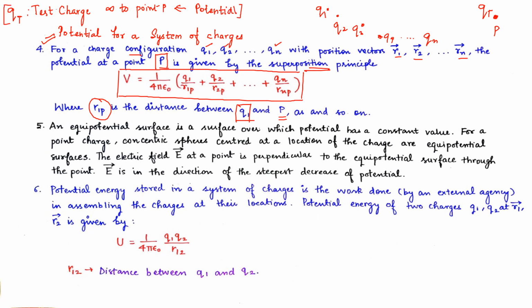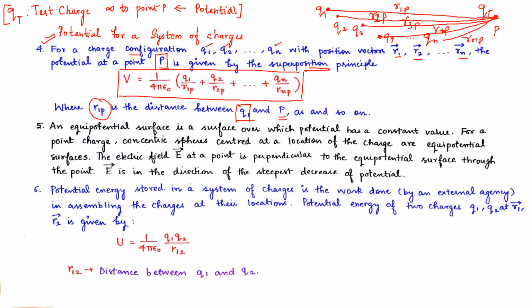From this point, the distance of q1 is r1p, the distance between charge number 1 and point P. Similarly, this distance is r2p, this is r3p, this is r4p, and for n it is rnp.